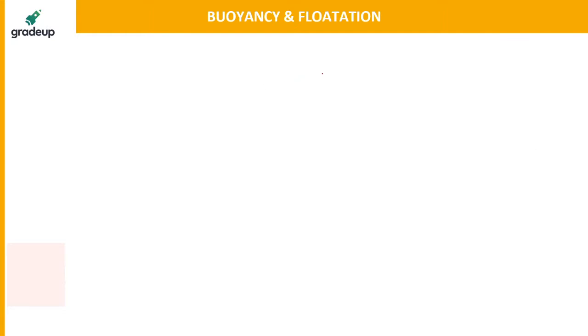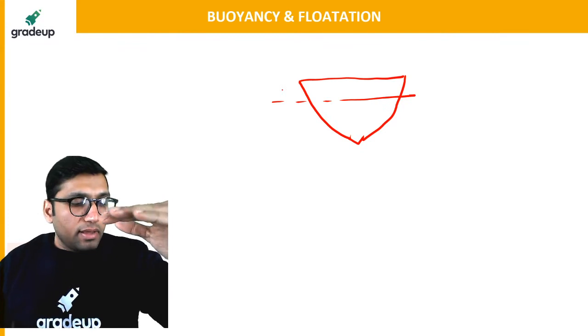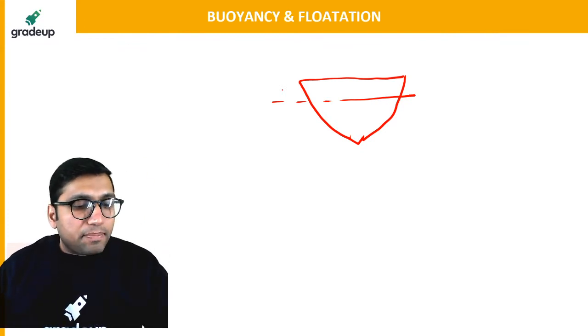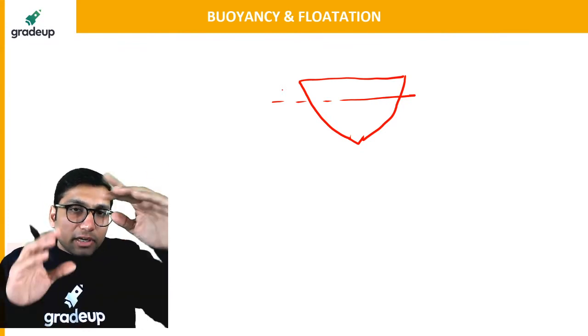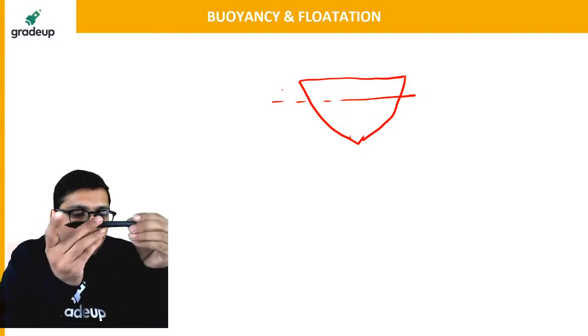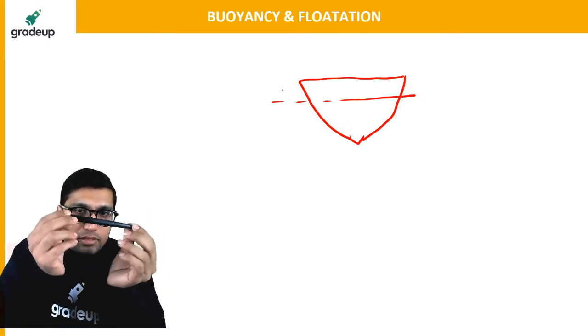Let us say we are having a ship. So generally, let us say this is your ship. Do you remember, if you have seen this in some movies, whenever there is a displacement of the ship in the ocean, you will find that the ship oscillates like this.